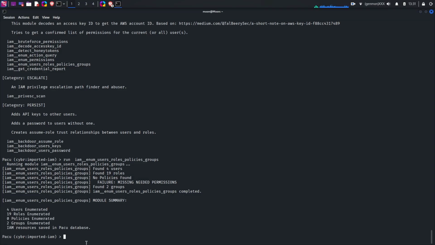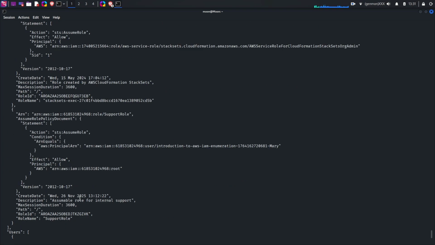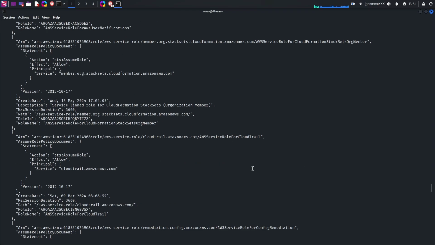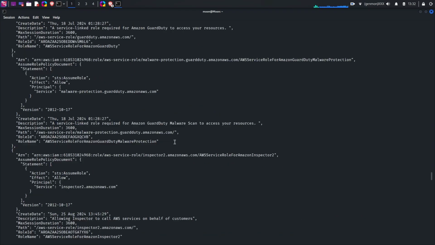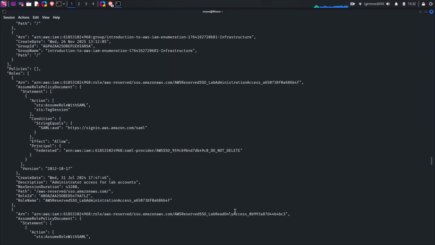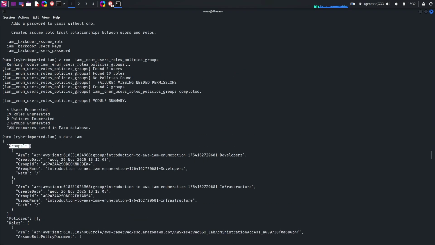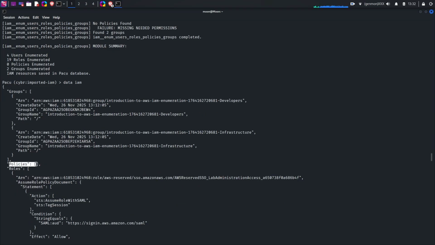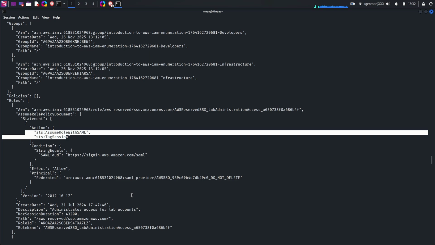Now we can type in data IAM, and it will send back all the enumerated information to us, which includes all the groups, the policies. I haven't found the policies, but these roles are found. Now, so many roles have been found, like we have done manually.